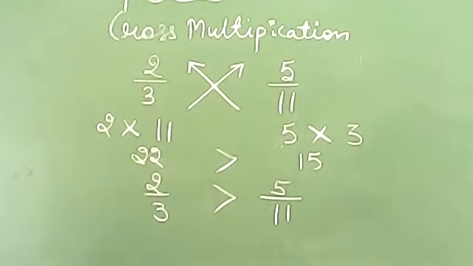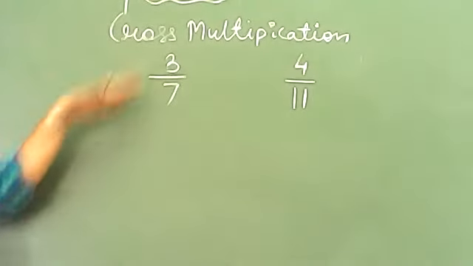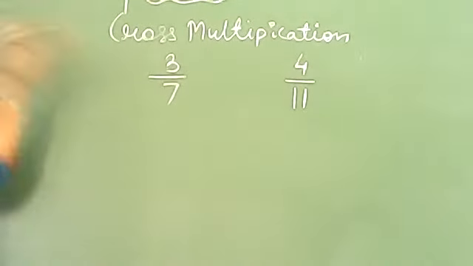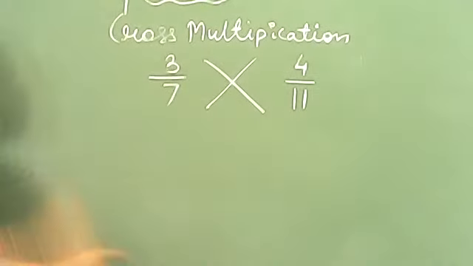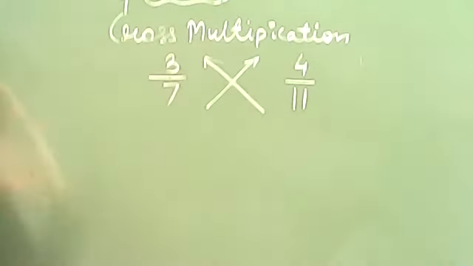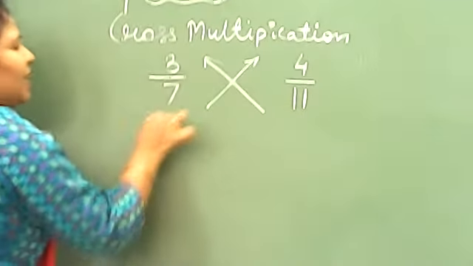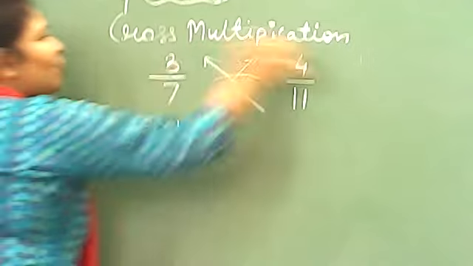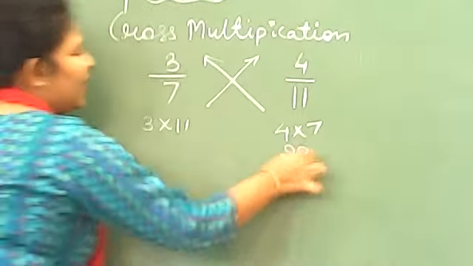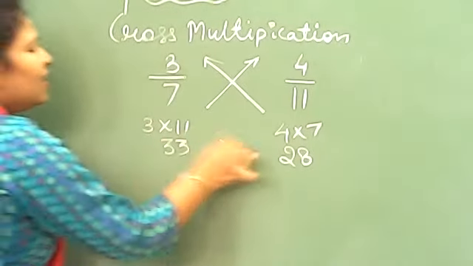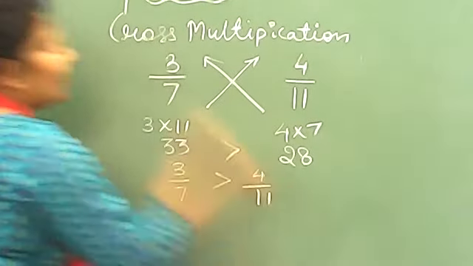Let's try one question which will be done by you people only. Yes, understand now. I hope everybody has got the answer 3 by 7 only. Let's understand how. First process, cross. Second process, head. Head is always at the top. So that is why head is there. Now 11 is moving towards 3, so 11 into 3. 7 is moving towards 4, so 7 into 4. It will give you 28. It will give you 33. 33 is greater. So the answer is 3 by 7 greater than 4 by 11.